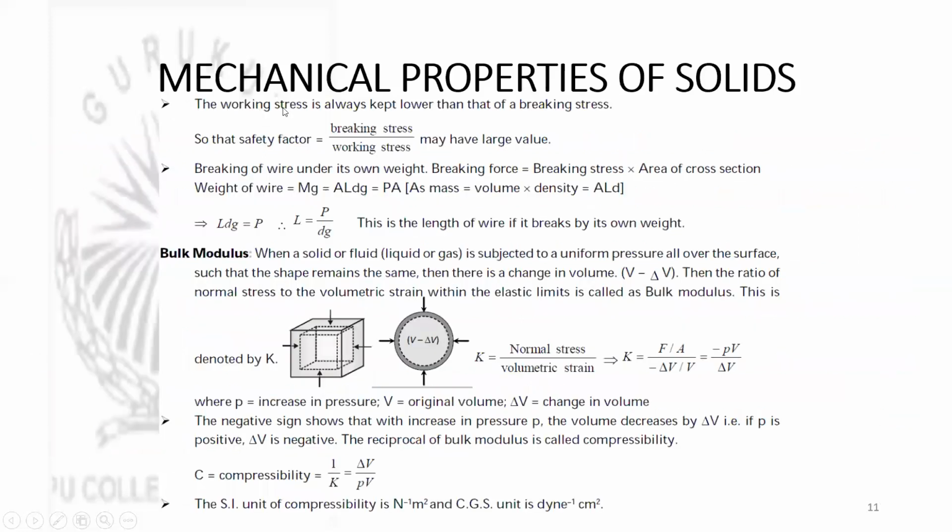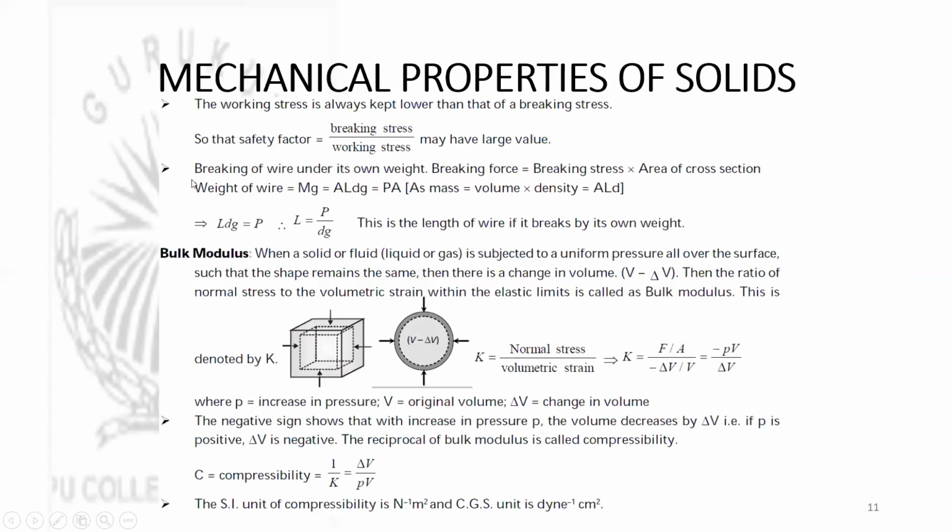The next, the working stress is always kept lower than that of breaking stress, so that the safety factor, that is breaking stress divided by working stress, may have a large value. So this is for machinery parts. When there are machinery which will be subjected to large forces during their working, to avoid their damage, the stress should always be less than breaking stress, so that the material is safe. So here the safety factor will be very important. Safety factor is the ratio of breaking stress to working stress.